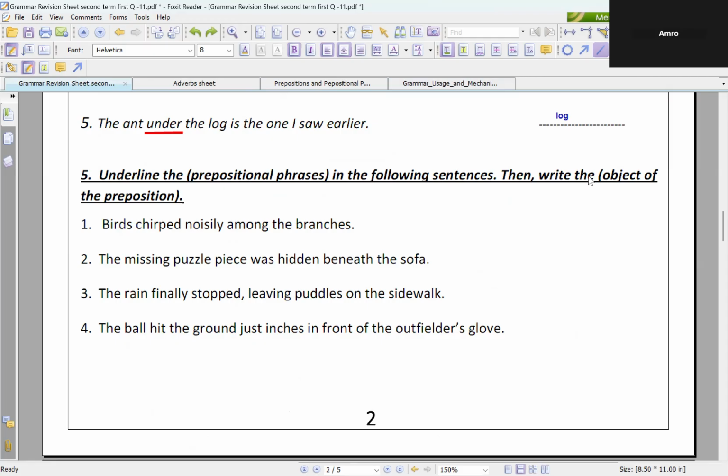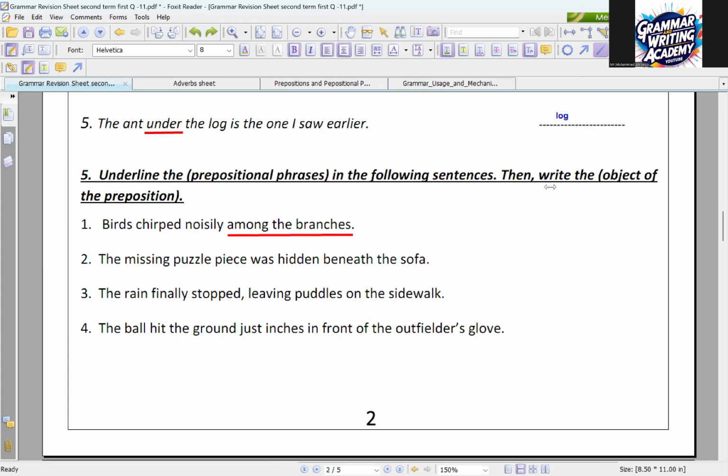The prepositional phrase is among the branches. Good. And the object of the preposition is branches. That's really wonderful. Thank you so much, Amr. So here, among what? Branches. Preposition among, branches the object, and branches will be the object for this prepositional phrase.